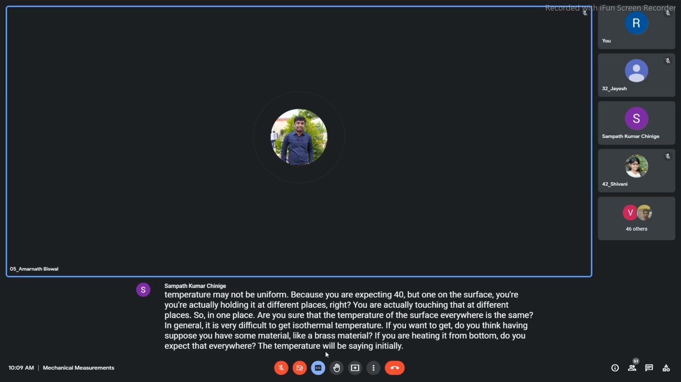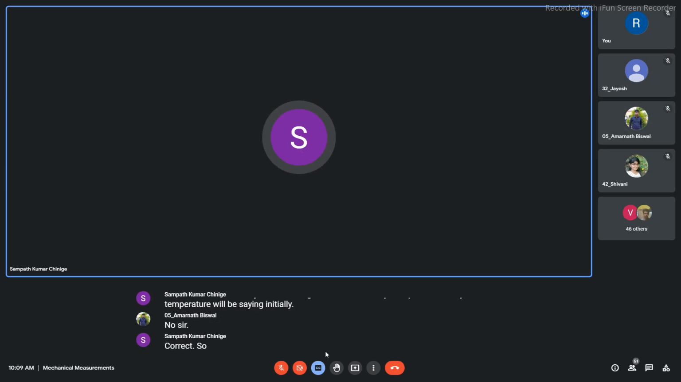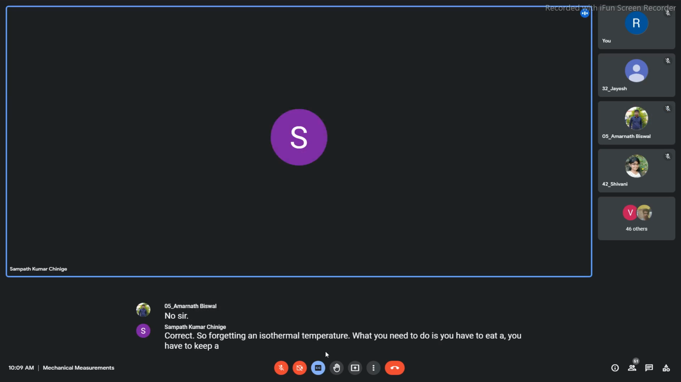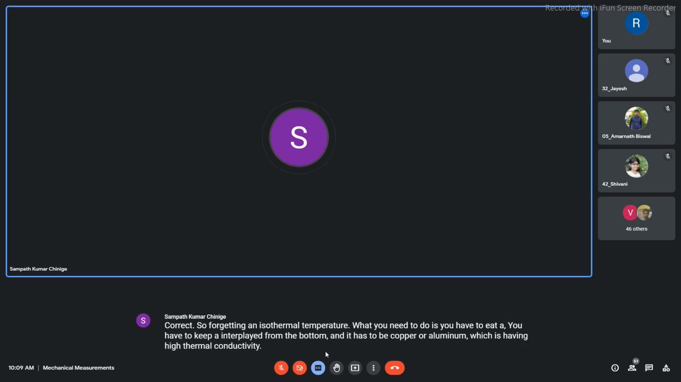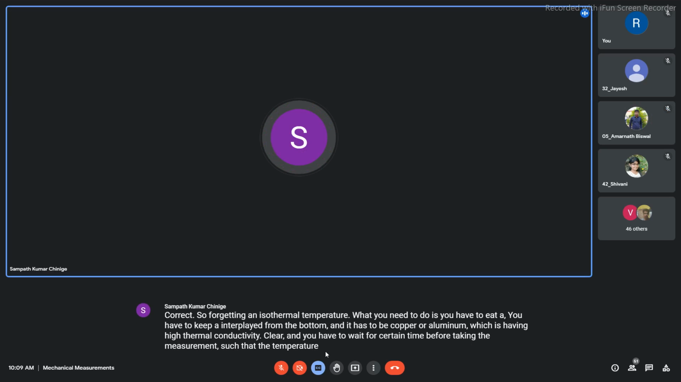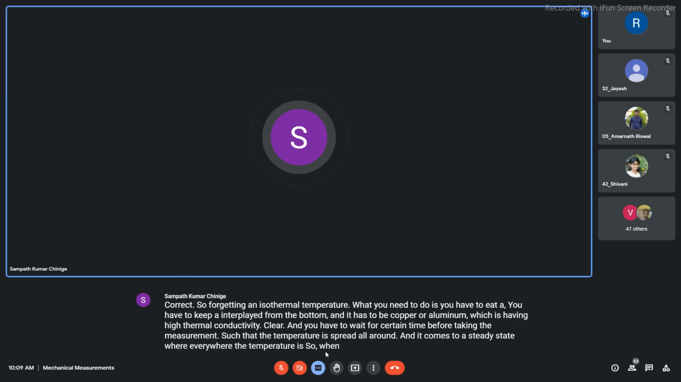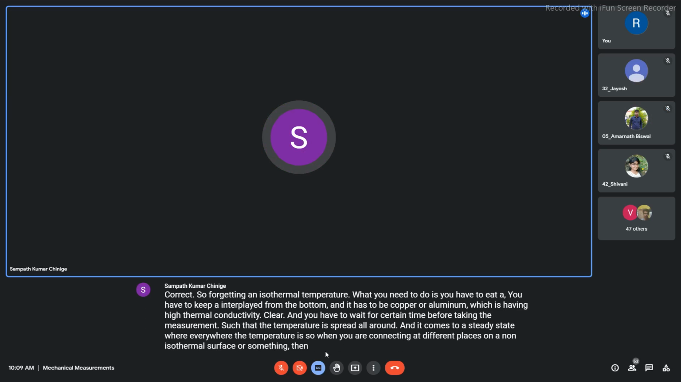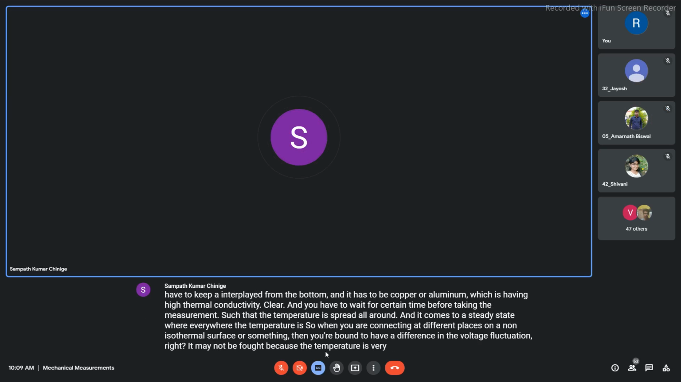No, sir. Correct. So to get an isothermal temperature, you have to keep a heater plate at the bottom, and it has to be copper or aluminum, which has high thermal conductivity. And you have to wait for a certain time before taking the measurement, so that the temperature spreads all around and comes to a steady state where the temperature is the same everywhere. When you connect at different places on a non-isothermal surface, you are bound to have fluctuation in the voltage. It may not be 40 because the temperature is varying at each point. That may be the reason.